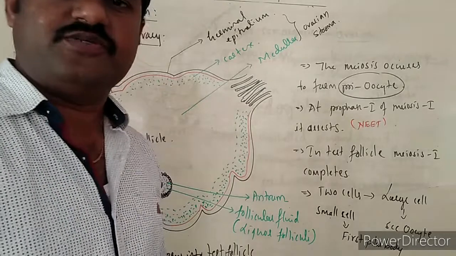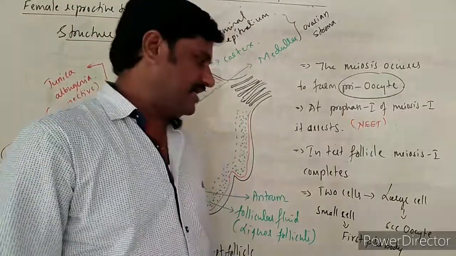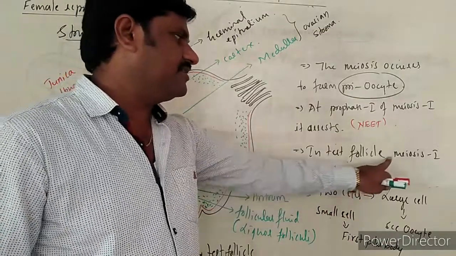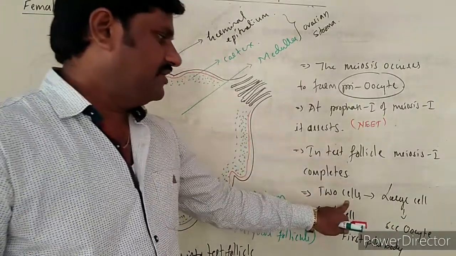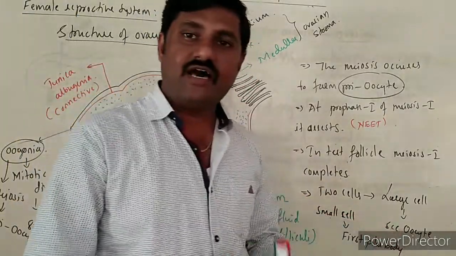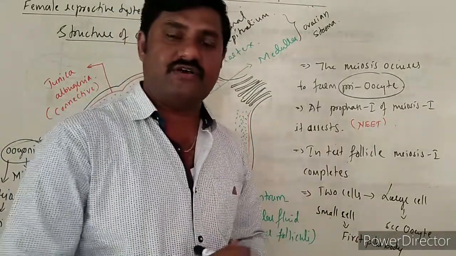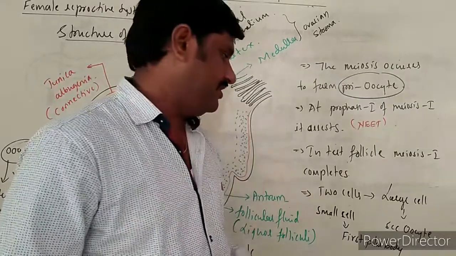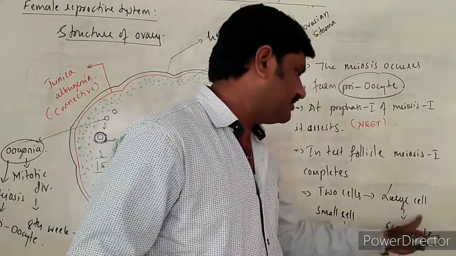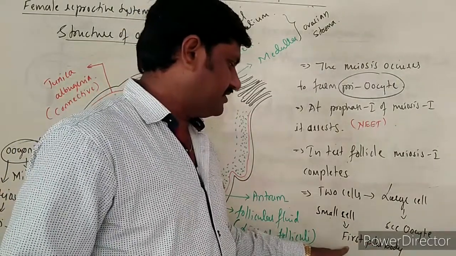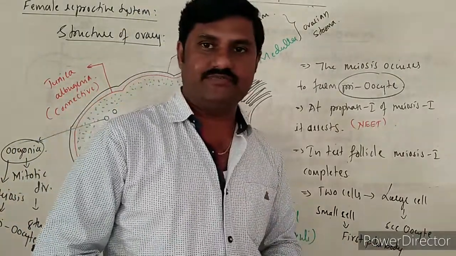So this is how the two cells are formed as a result of meiosis 1. The two cells are unequal in size because of unequal separation of the ingredients of the cell. One becomes the large cell called the secondary oocyte, and the other small cell is called the first polar body, right?